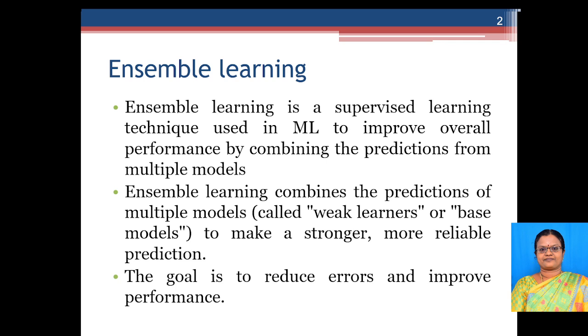And these multiple models, we will call them weak learners or base models. Why we have to use ensemble learning is in order to reduce errors, and also to improve the overall performance of the prediction of the model, so that it will do the prediction more accurately.